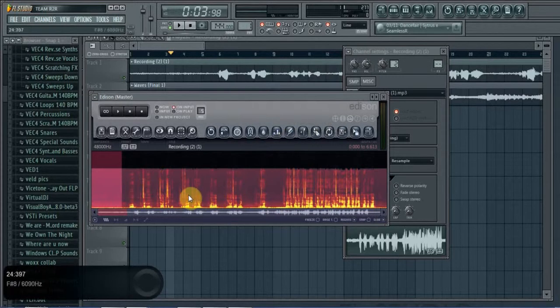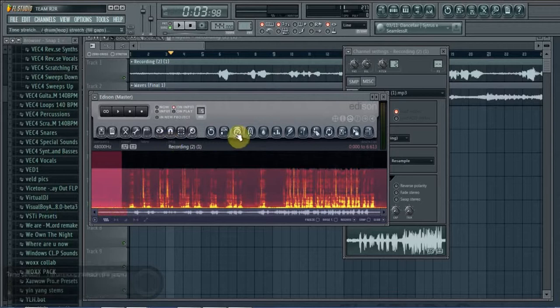So what we have done now is that Edison now knows that this is the region we need to clear up, like this frequency, like this background noise. This is what we need to clear up from this whole thing. So you want to deselect that region because you want to make this work for the whole audio. You want to left click on denoise.